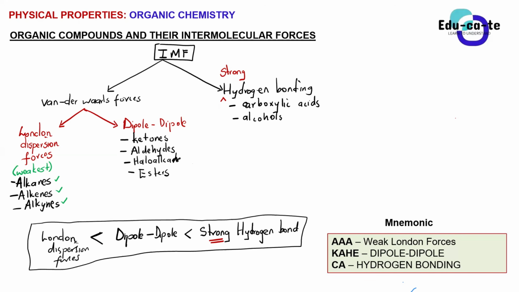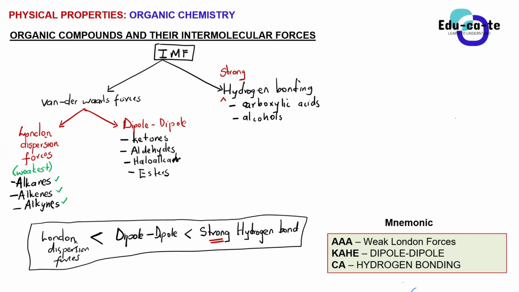So the hydrocarbons form the weakest intermolecular forces. The ketones, the aldehydes, the haloalkanes, and the esters form dipole intermolecular forces, and dipole forces are stronger than the London dispersion forces. Then the carboxylic acids and alcohols are the bosses of the game.